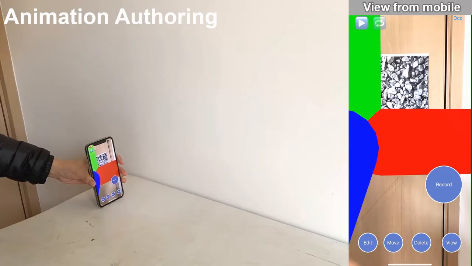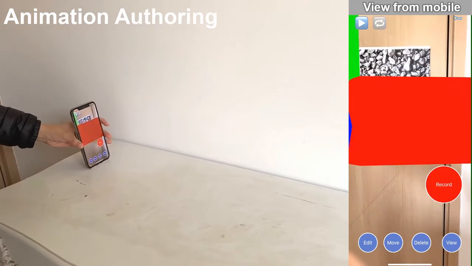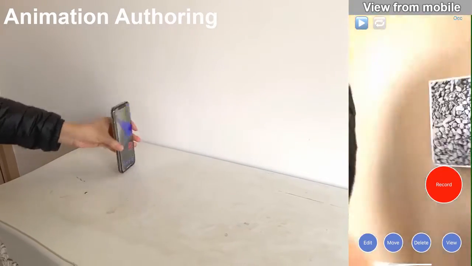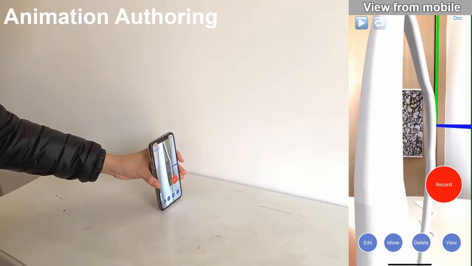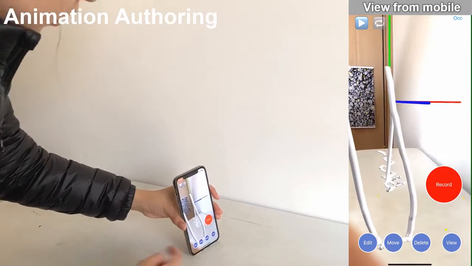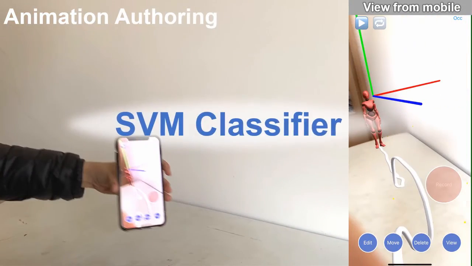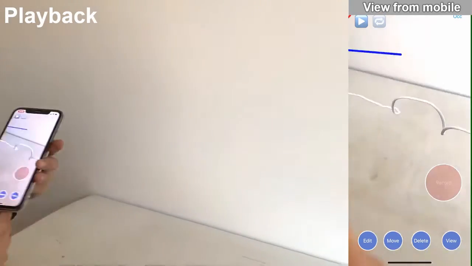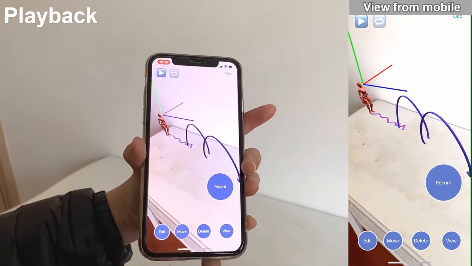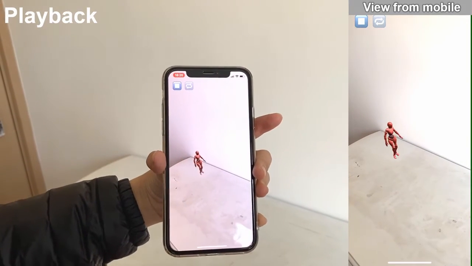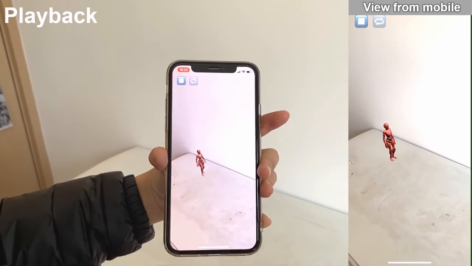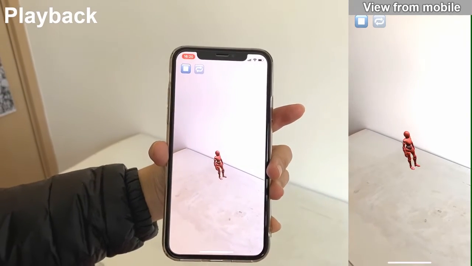To start the animating, users need to press the record button and then start to move the mobile device, and meanwhile perform specific motion gestures representing the desired motion. The pose and eye view data will be sent to our classifier for classification. Afterwards, a predefined virtual character and its moving trajectory are displayed on the screen for preview and editing. The playback of the synthesized animation is controlled by the play button.